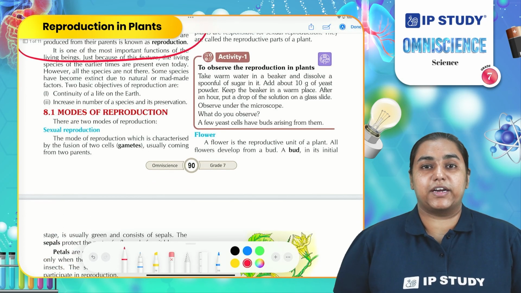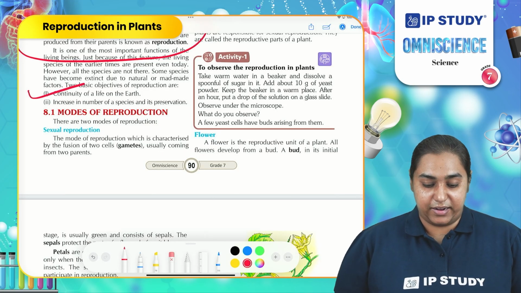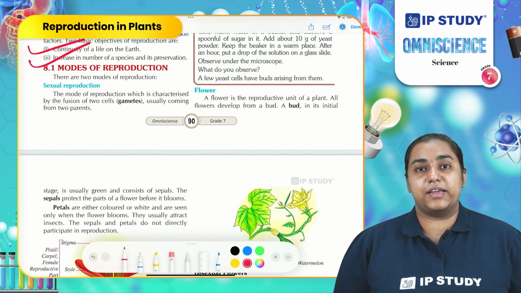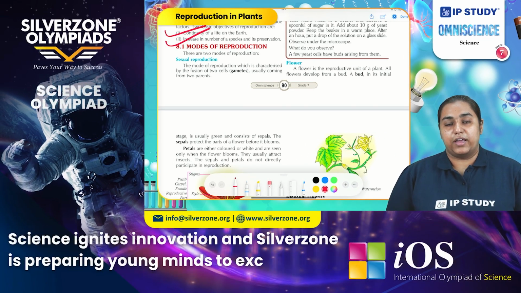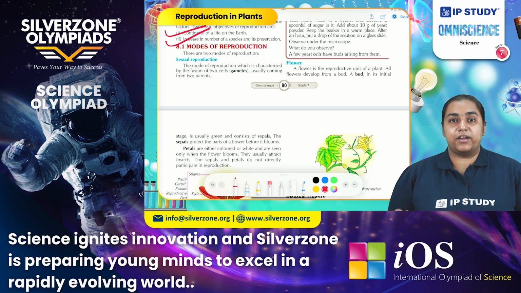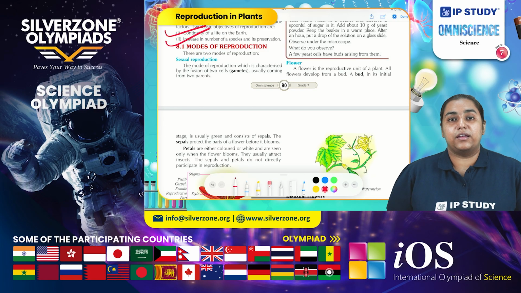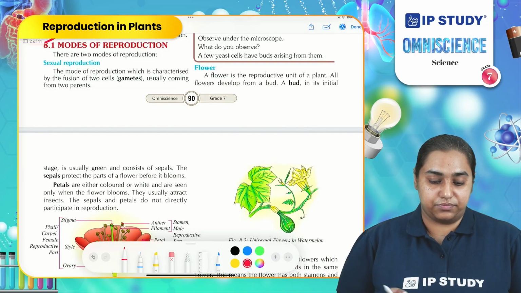What are the two main objectives behind reproduction? It is continuity of life on the earth and increase in the number of species. Apart from that, reproduction also helps in increasing the number of individuals. For example, in humans, if reproduction completely stopped, then there would not be an increase in the number of human beings, and eventually after 20, 30, 40 years, there would not be any human being living on this earth. So, to increase the number and to maintain continuity, we need reproduction.